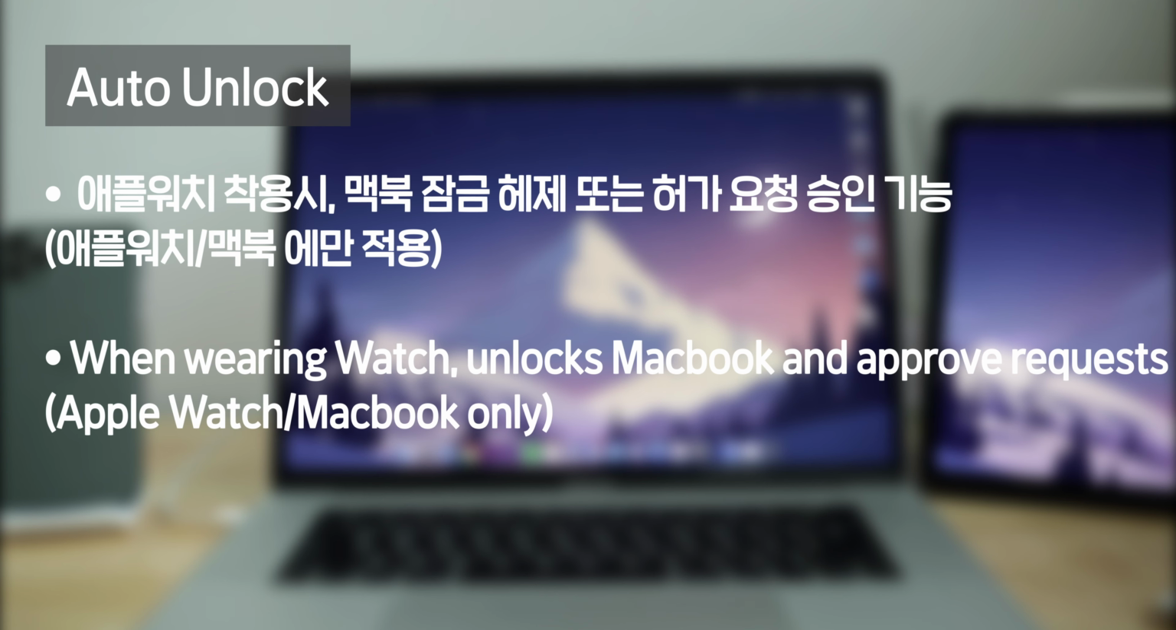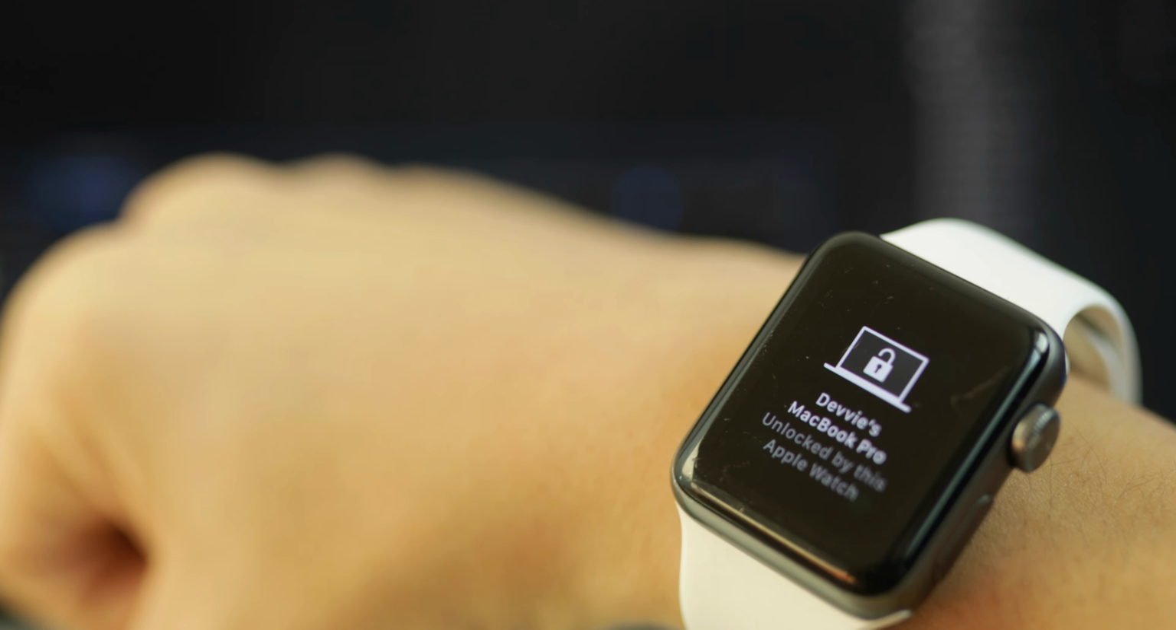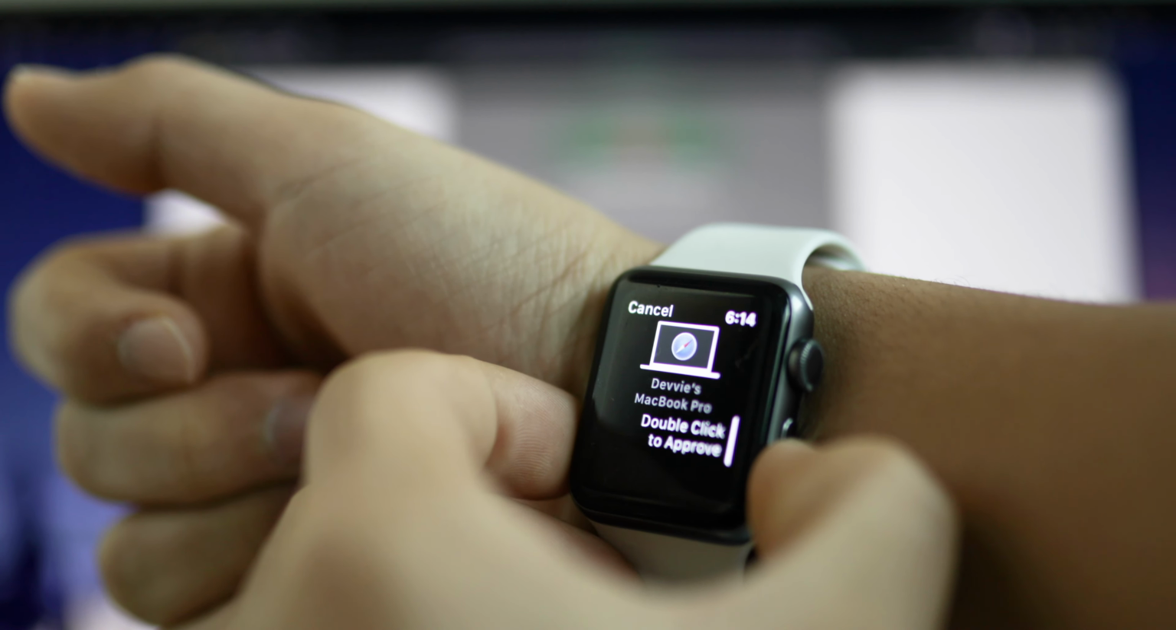The final thing is Auto Unlock. This feature applies to Apple Watches and MacBooks. When you have a password-protected Apple Watch and a MacBook, you can automatically unlock your MacBook when you are wearing the watch and approve requests by double-clicking the side button on your Apple Watch.